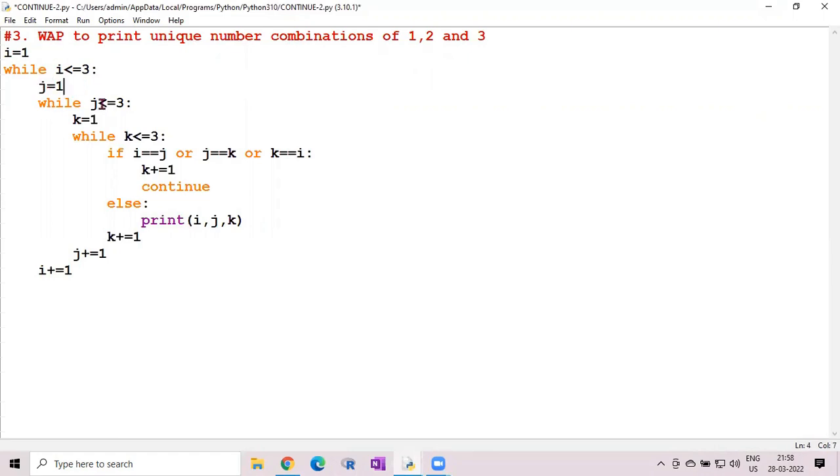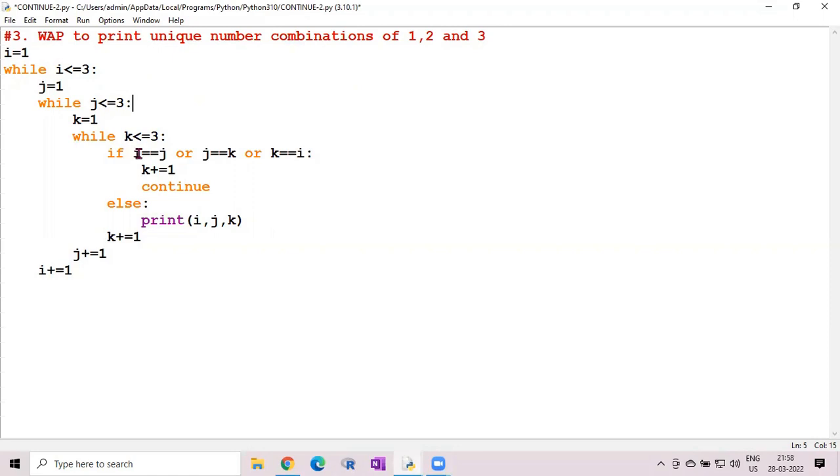So j is starting with 1, the condition is j less than or equal to 3. We have taken 1, 2, 3. So here the end value is 3. If you take 4, here you can take 4 also, then 4 combinations of unique numbers will be displayed. Then i, j, k, because 3 values we have taken, so we have to initialize and check the conditions.